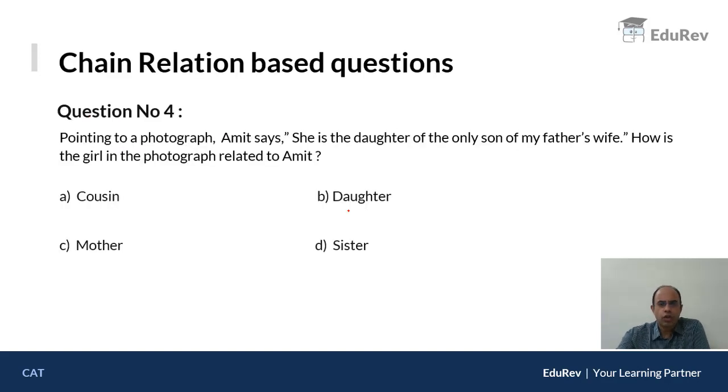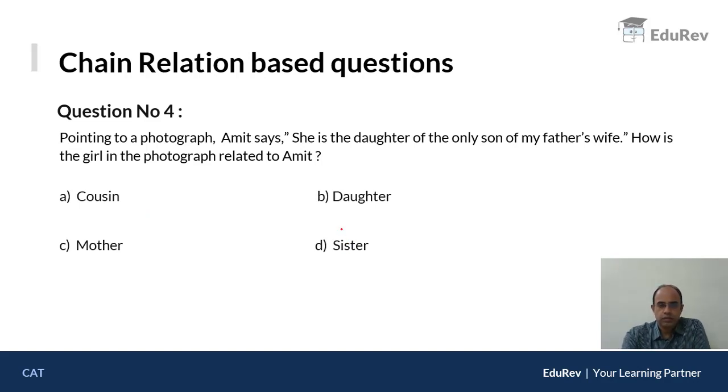The moment you start solving 7, 8, 10 questions, you'll become very familiar with such type of questions, and then it will be a matter of a few seconds for you to crack this relationship. Now, moving to the fourth question. It says, pointing to a photograph, Amit says, she is the daughter of the only son of my father's wife. How is the girl in the photograph related to Amit? And 4 options are given to you.